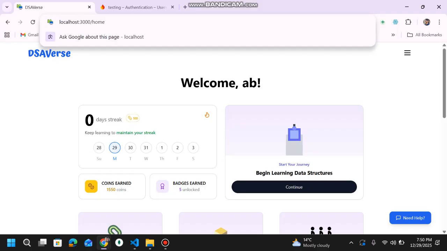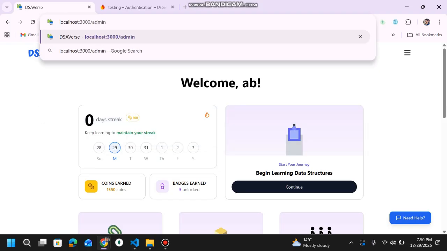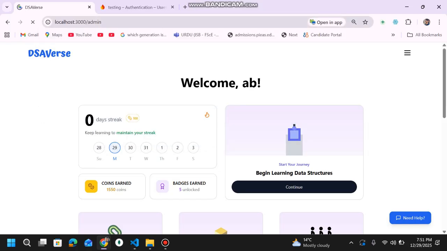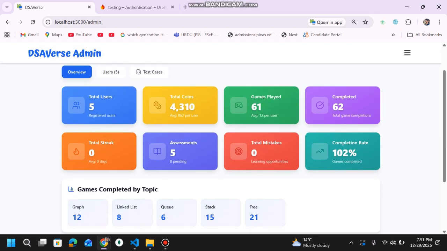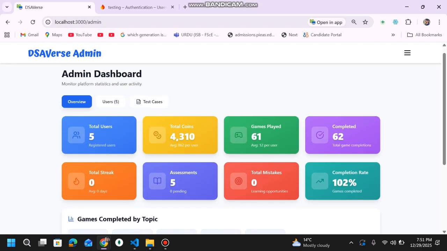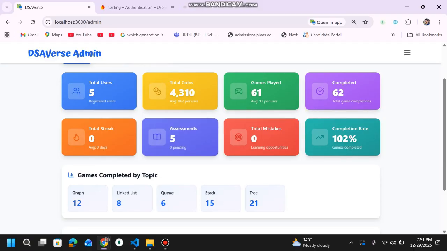admin panel. There is not a specific button, but this specific user ID is given admin privileges. So let me show you. This is the admin section here. This is the admin dashboard, which tells you about the number of users currently working on the platform, the total number of coins, and the total number of games. These are overall metrics, right?